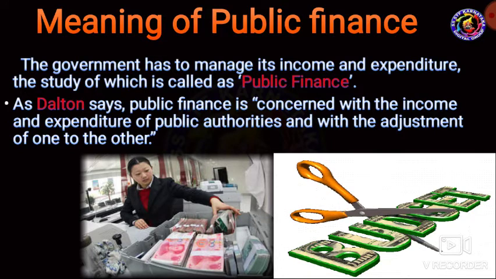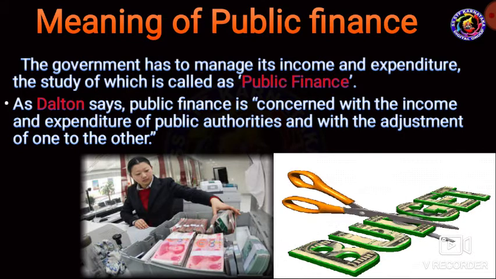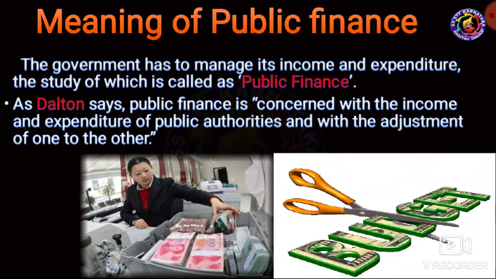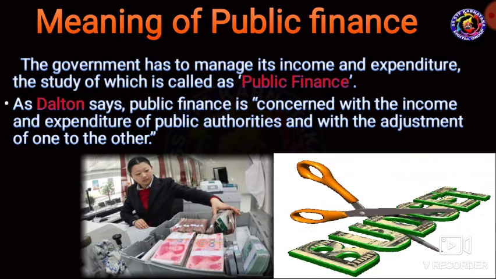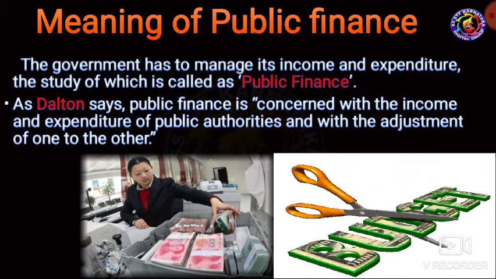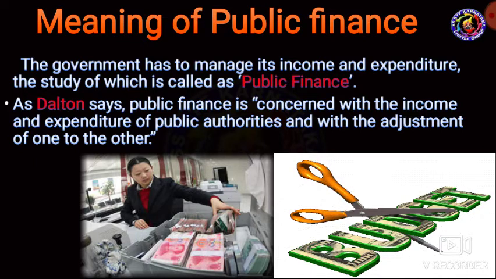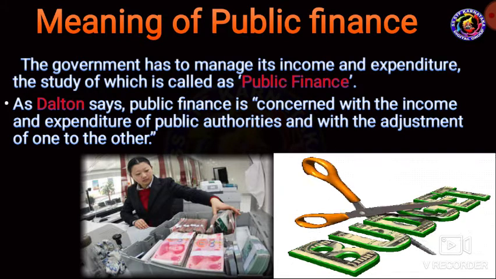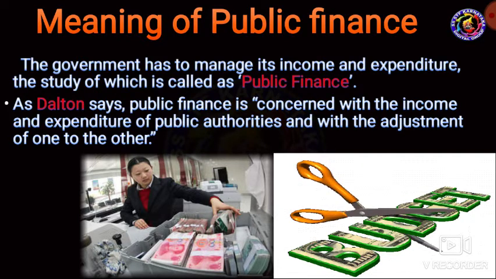My dear students, as Dalton says, public finance is concerned with the income and expenditure of public authorities and with the adjustment of one to the other. The income and expenditure of the public authorities with the adjustment of one to the other is called public finance according to Dalton.